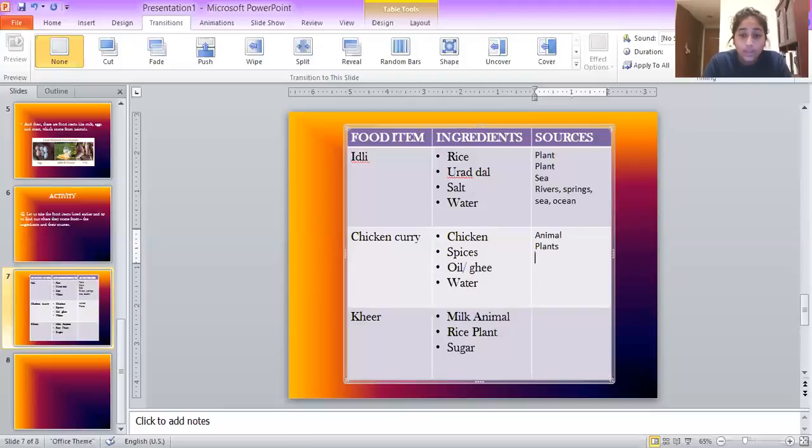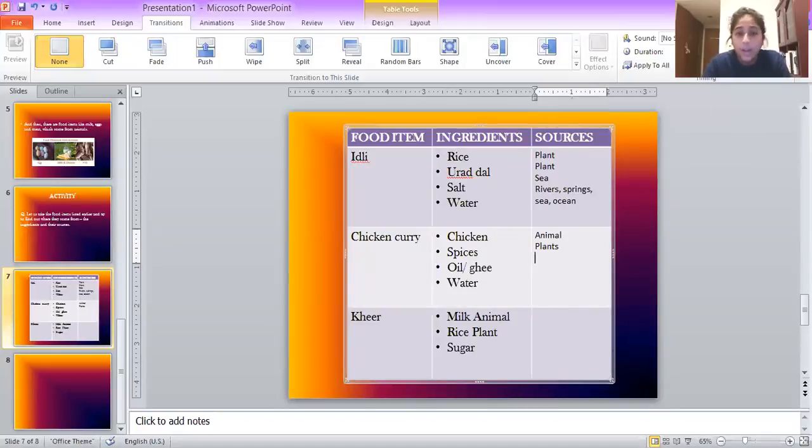Now we have oil or ghee. This is a little different. Think about this one for a second. Oil or ghee. I'm sure you know that they definitely come from plants, right? We've seen sunflower oil, sesame oil, olive oil, all these are plant products. Coconut oil, of course.